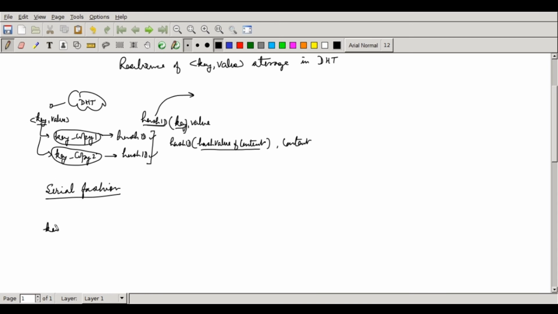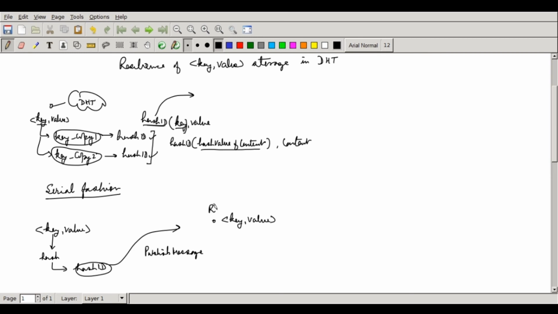Whatever key value pair I want to store, I will take the key and compute the hash of this. As a consequence, I get a hash ID, and I use this hash ID to find the root. I send a publish message, which ultimately reaches the root node where the key value pair has to be stored. Whenever somebody wants to search, he does the same procedure and makes a query here.